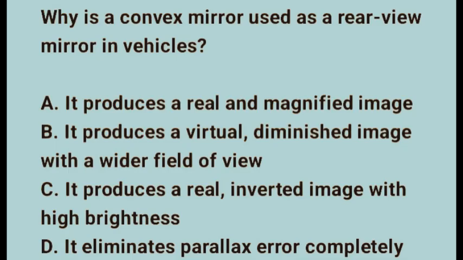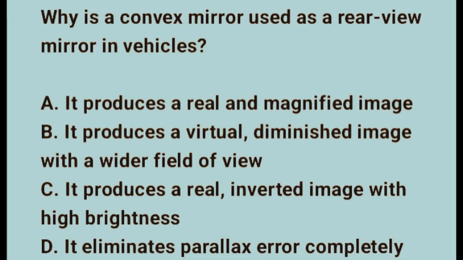The next question we have here says, why is a convex mirror used as a rear view mirror in vehicles? Option A, it produces a real and magnified image. Option B, it produces a virtual diminished image with a wider field of view. Option C, it produces a real inverted image with high brightness. And option D, it eliminates parallax error completely. The correct option there is option B.